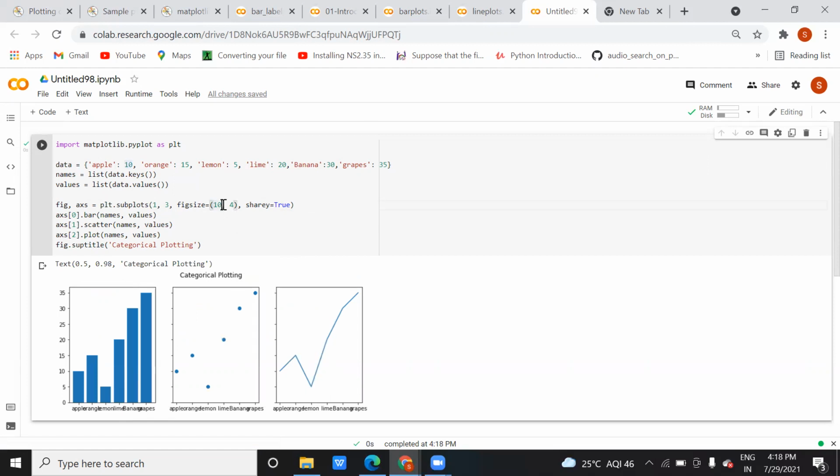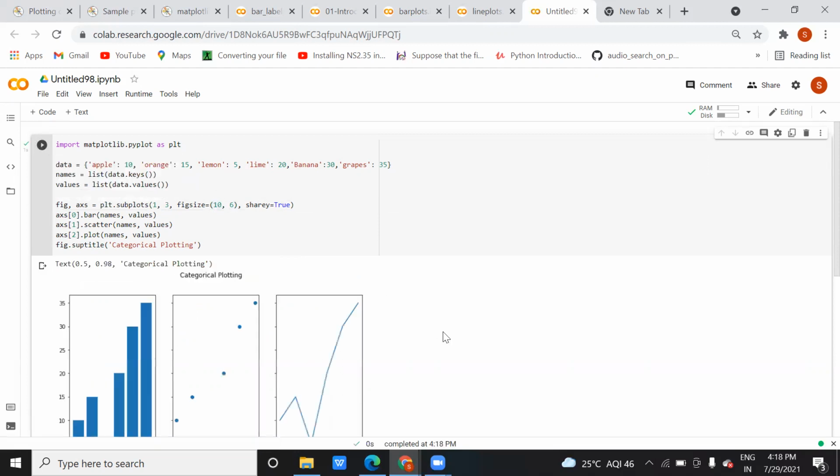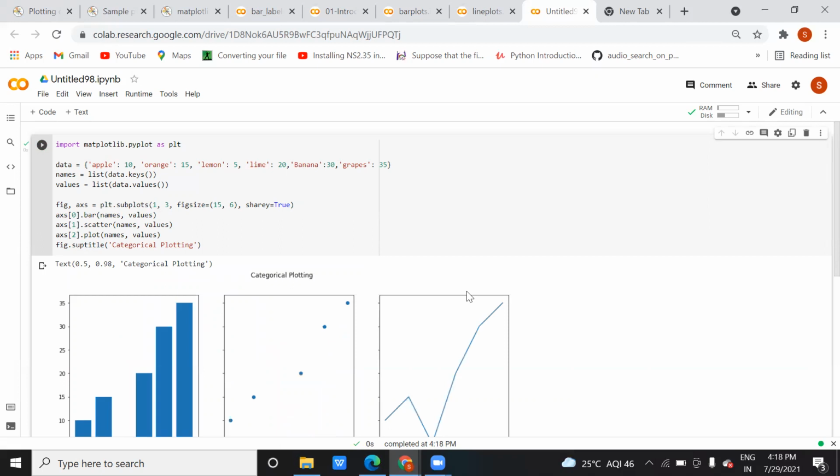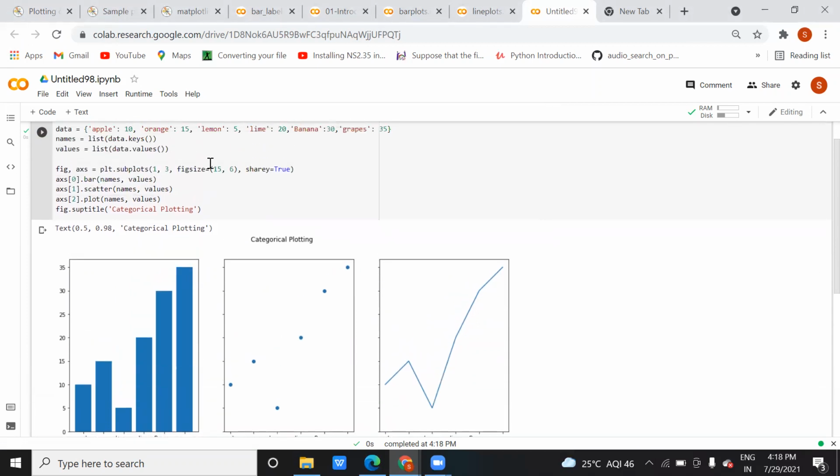So you can change this value. Okay, let me take more width. I can take this value. Okay, it is increasing the width here. I can take this as 15. Now you see how this figure size is increasing, right? This figure size increased because you have given this figure size.